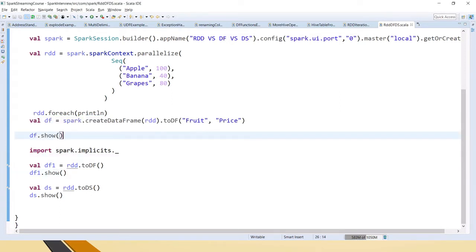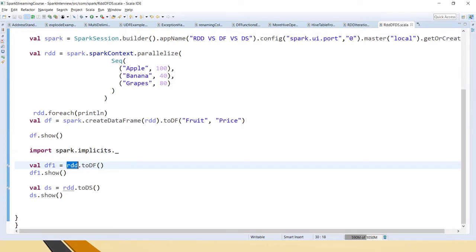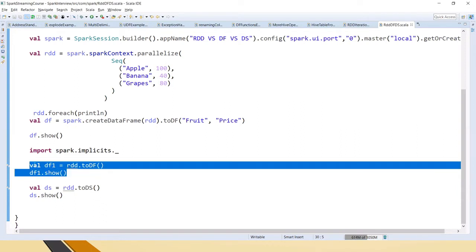In the latest versions of Spark, we can convert the RDD to data frame using this method as well. For that you need to import spark.implicits. So if you see here, you are converting the RDD, whatever we have created in the previous step, rdd.toDF. This will convert RDD to data frame. And if I place the cursor here, you can see it is a data frame. Now df.show is the method used for seeing the data frame contents.